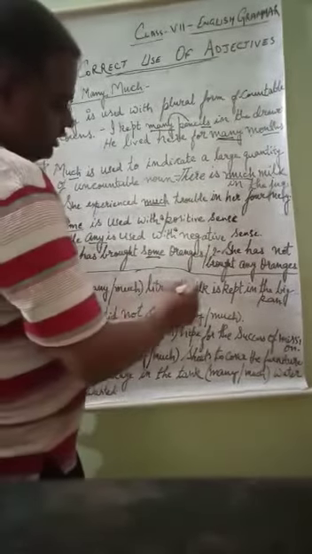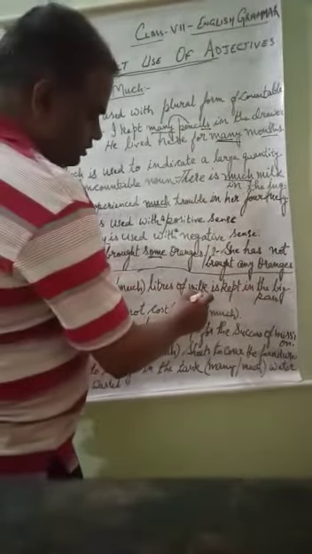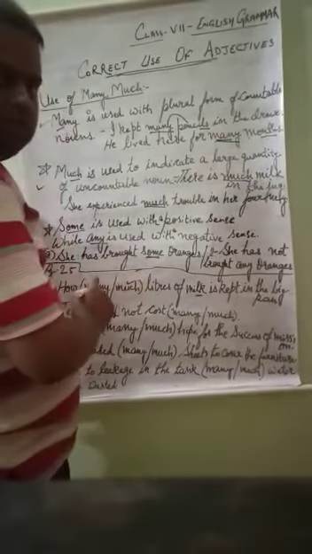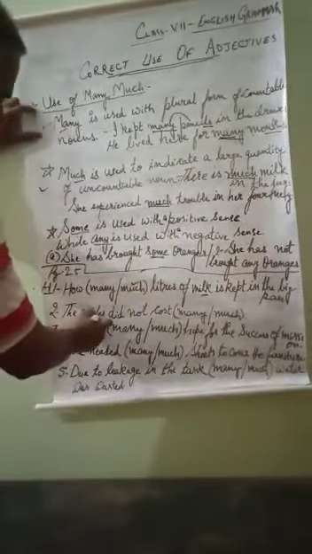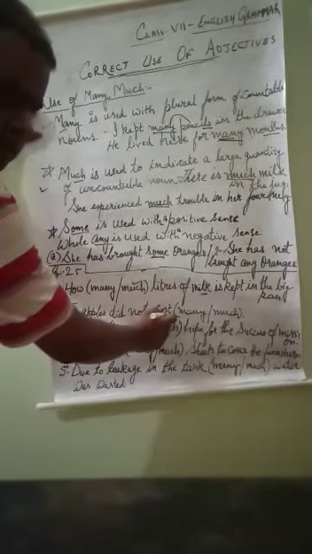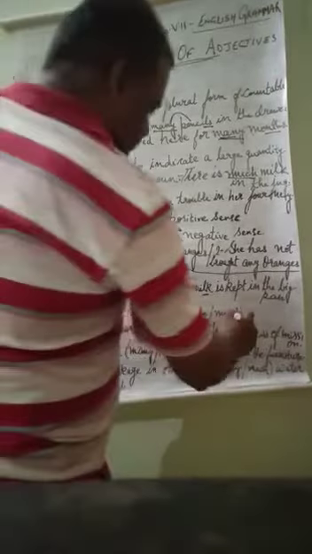How many or much liters of milk is kept in the big pan? So you see, milk is an uncountable noun. So we will use much here. Many will not be used, because milk is an uncountable noun. Second, the apples did not cost many or much. Cost cannot be seen. Cost is an uncountable noun. So we will again use much.